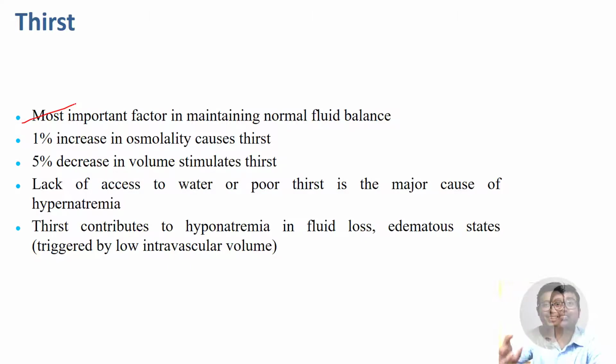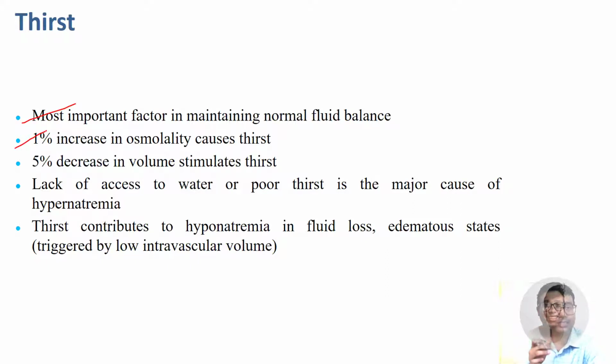If you're not thirsty, you will not drink water, right? And drinking water is the major input of water into our system. So, what controls thirst? What triggers thirst? There are two factors. Number one, 1% increase in osmolality. We have discussed in the previous class what is osmolality and what are the factors contributing to osmolality, both intra and extracellular. Please go through that.